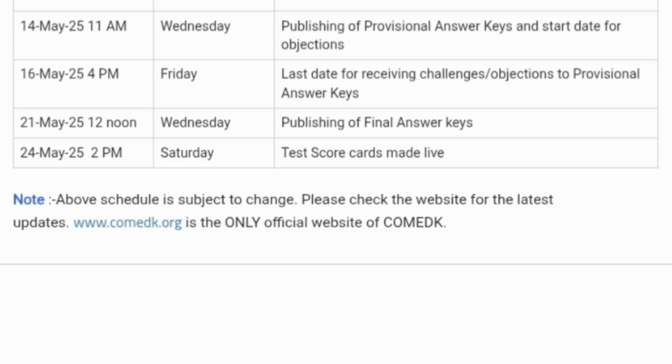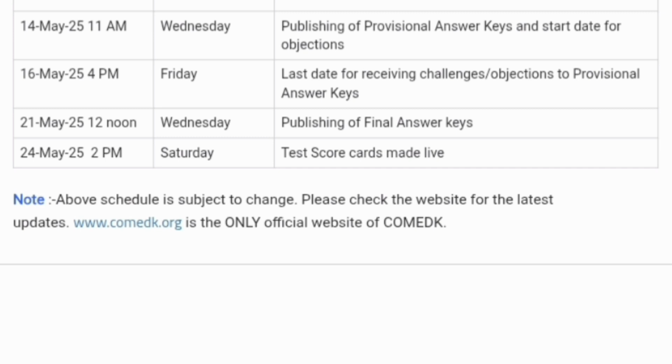and they will upload your whole mark sheet of what you have filled, so that you can see what you filled and what the correct answer was. 16th May, Friday, is the last date for raising objections or challenging the answer key provided by the Comedk authority. In that case, you can raise the questions or answers which you think are not correct, and then they will take action on that.